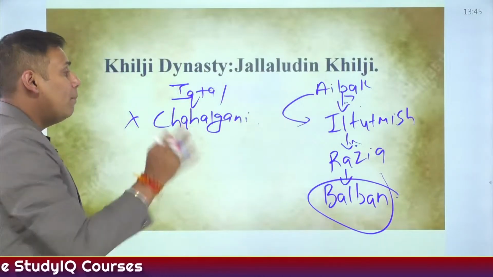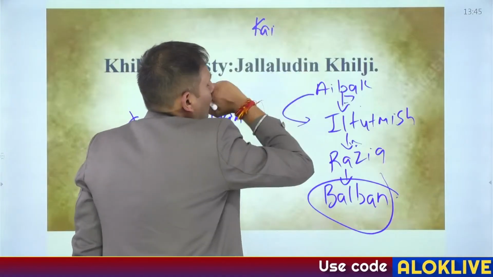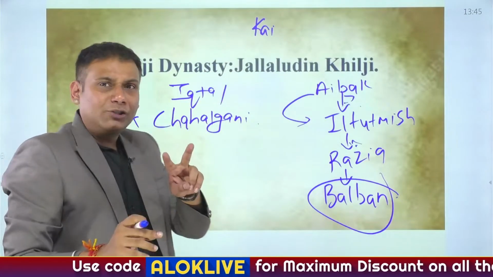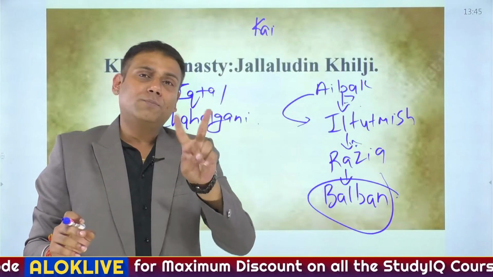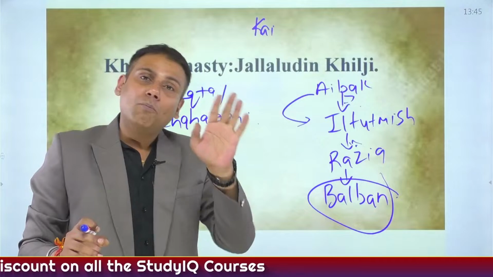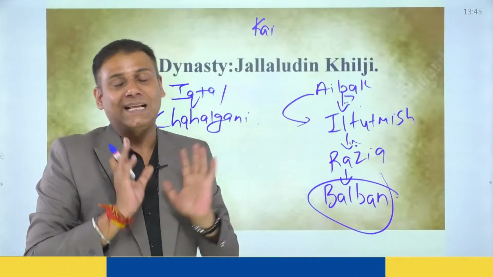After Balban, Balban had chosen one of the rulers like Muhammad. Balban had two sons who were worthy of the throne. One was Bughra Khan, the other was Muhammad. So Muhammad got killed during a skirmish between the Mongols and the Delhi Sultanate.